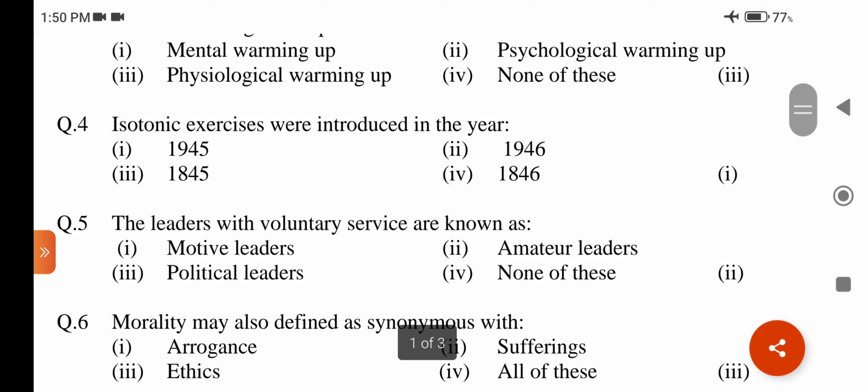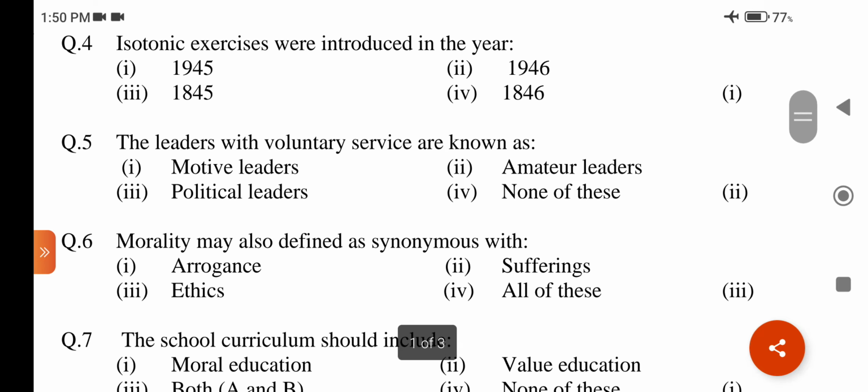Question number 5. The leaders with voluntary service are known as: option 1, motive leaders; second, amateur leaders; third, political leaders; fourth, none of these. Answer is amateur leaders.